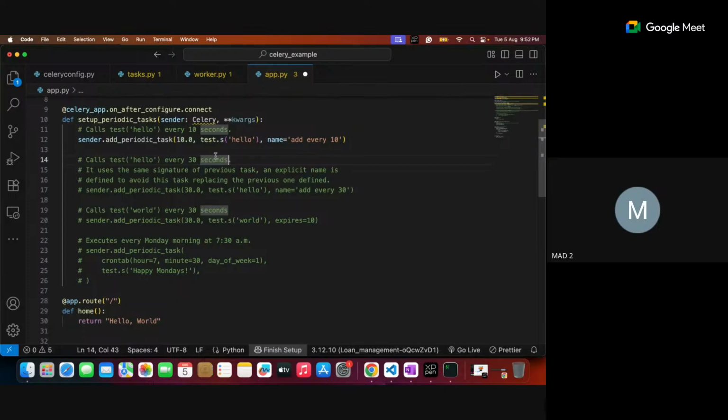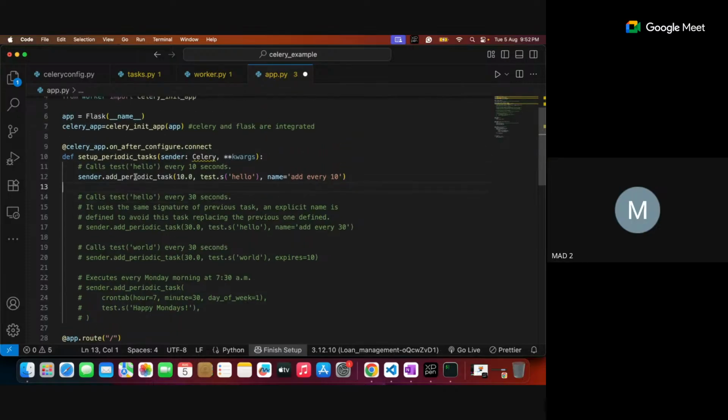So this part I'm changing to call my sum function every 10 seconds. That's what I want to do. For this, what are the parameters? 10 seconds we are calling. What task are you calling? We already know our task. What is the task I want to call? Is it sum?